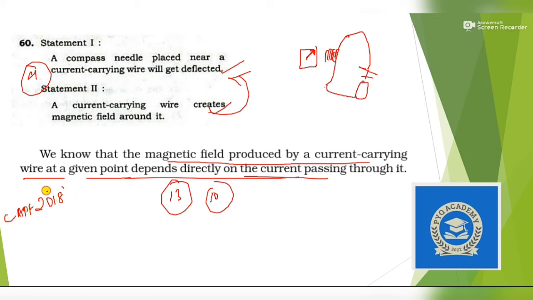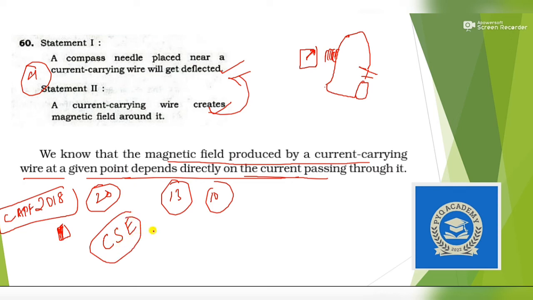There were 20 questions, but this paper was a bit tough. Don't worry. Generally what happens these days, UPSC is trying to make especially the science questions tough for CAPF, because most of the aspirants are from the civil services examination. To differentiate the other candidates from civil services aspirants, they are increasing the portion of science, as well as making the science a little bit tougher, so that it will not be easy for the civil services aspirants to crack this exam easily.